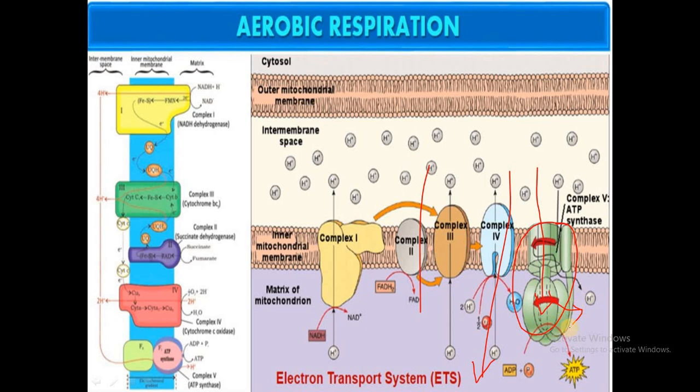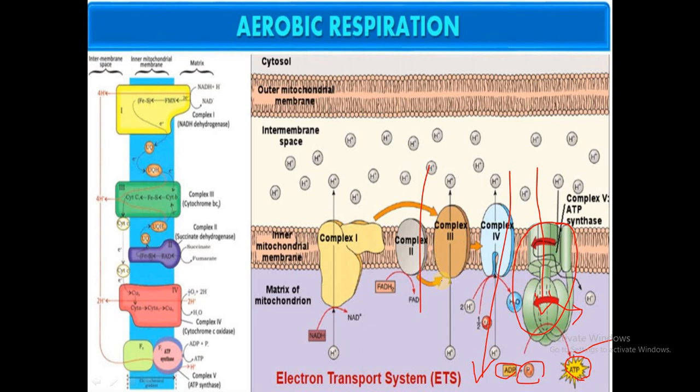With that released energy, ATP is synthesized: the inorganic phosphate combines with ADP to synthesize ATP. That is why NADH2, after entering the electron transport system, leads to the synthesis of ATP. How many ATP? 3 ATP I said. And FADH2 after entering the electron transport system leads to synthesis of 2 ATP.